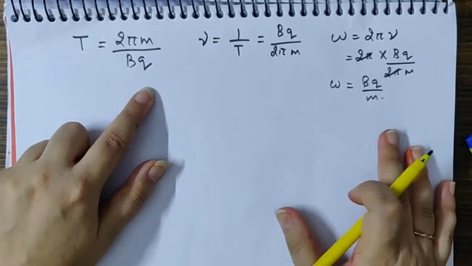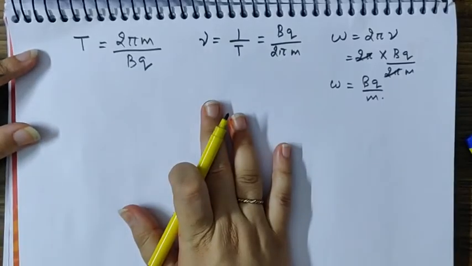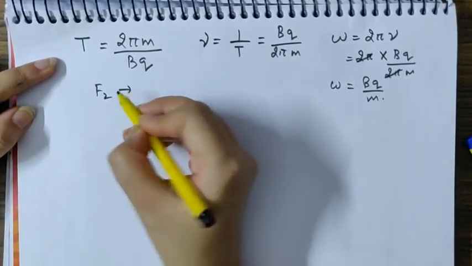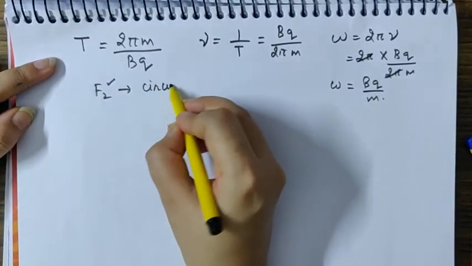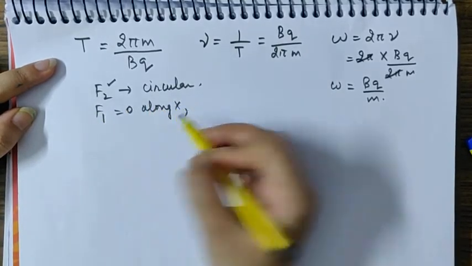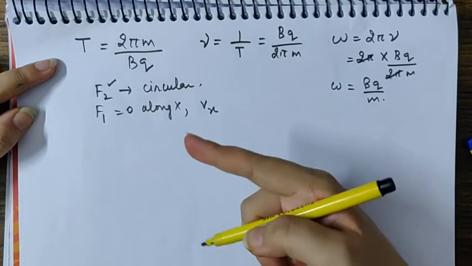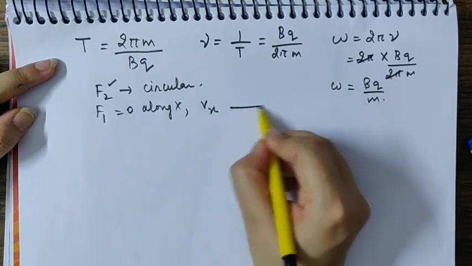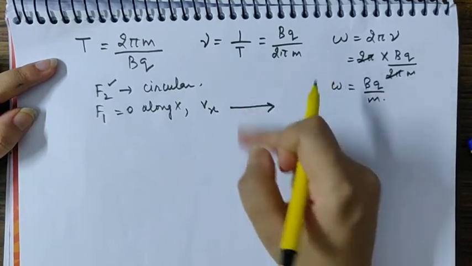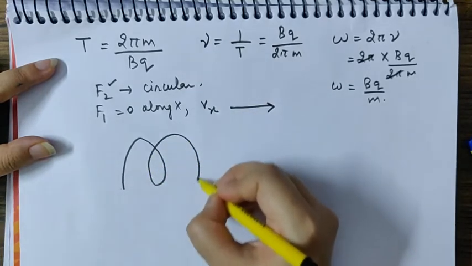So these are some general formulas that must be calculated from that formula. Exactly here in our topic, the force along the y-axis is making the object move in the circular path. There is no force along the x-axis. That means the particle is moving with the velocity Vx along the x-axis. So the particle has two motions. One, it is moving along the horizontal direction. Second, it is moving along the circle. So if both the motions are combined together, the particle will move in a helical path like this.